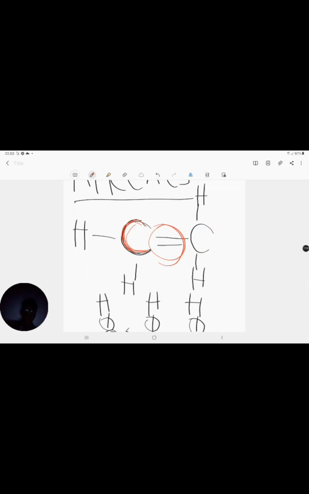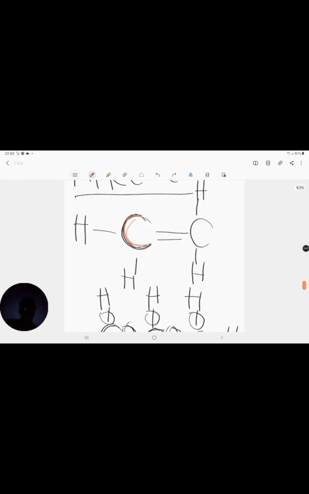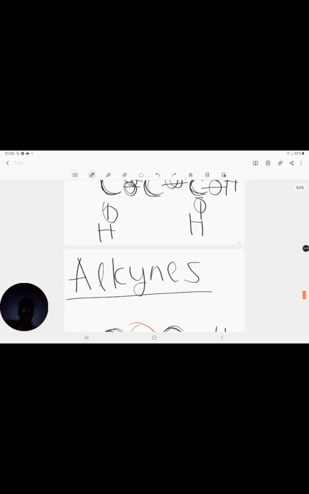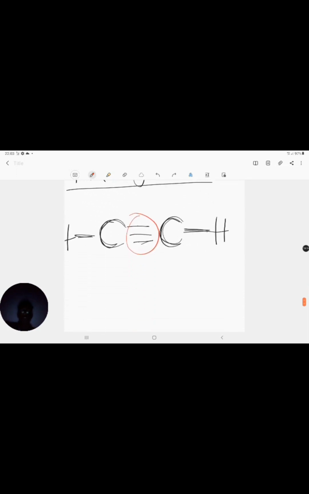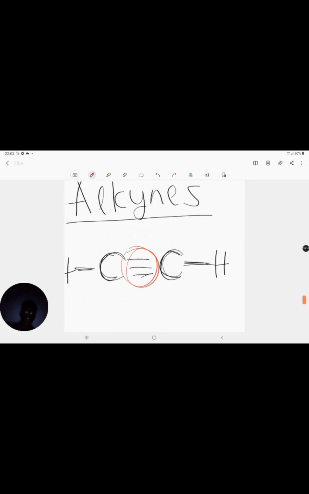This one has 1, 2 because it's two lines, and 3 and 4. This is very important to remember about carbon: 4 is the magic number, every time, all the time. Even here, you've got 1, 2, 3, and then the 4th one around this carbon.